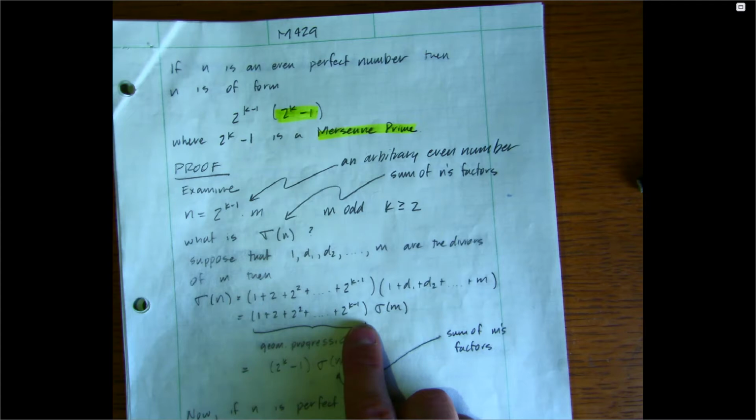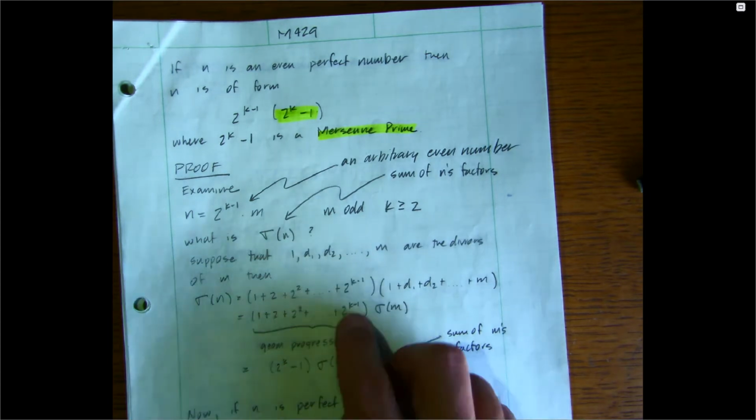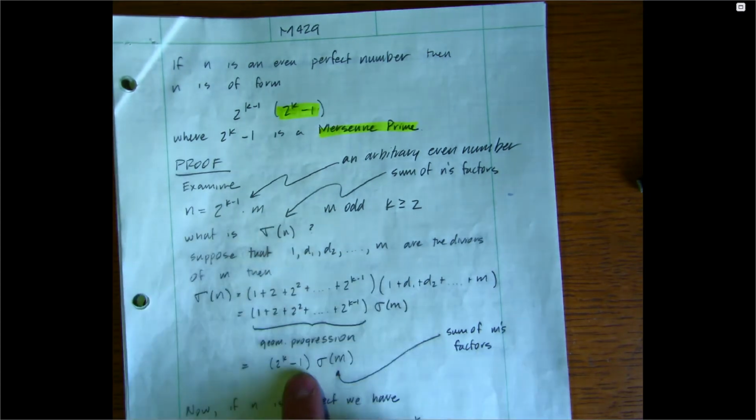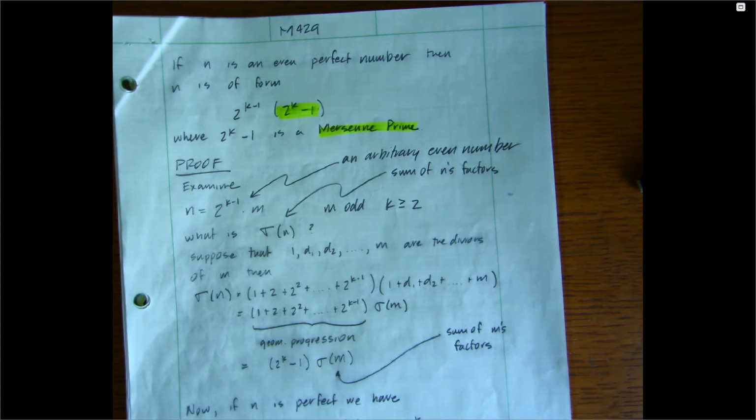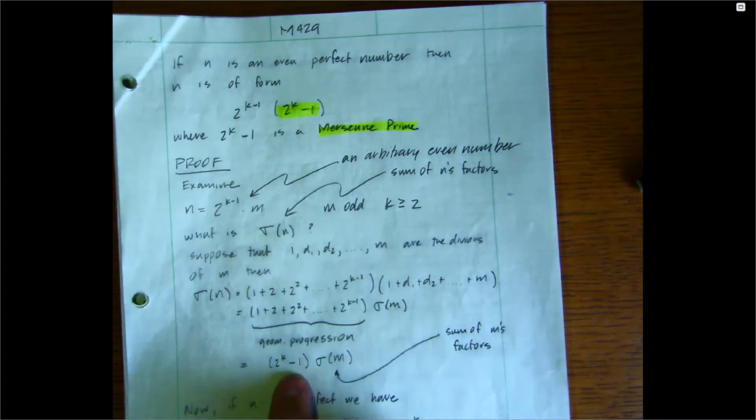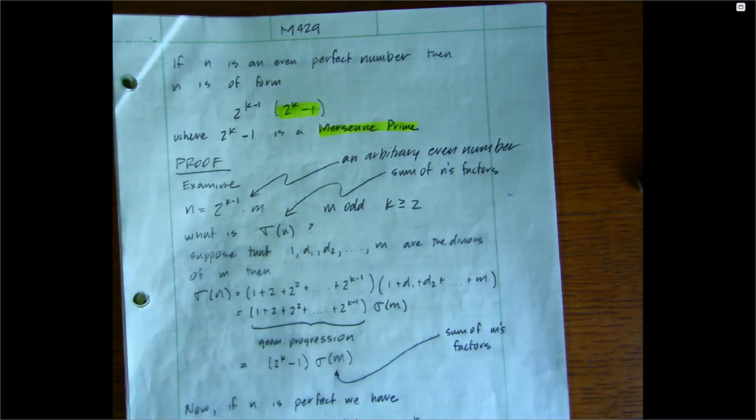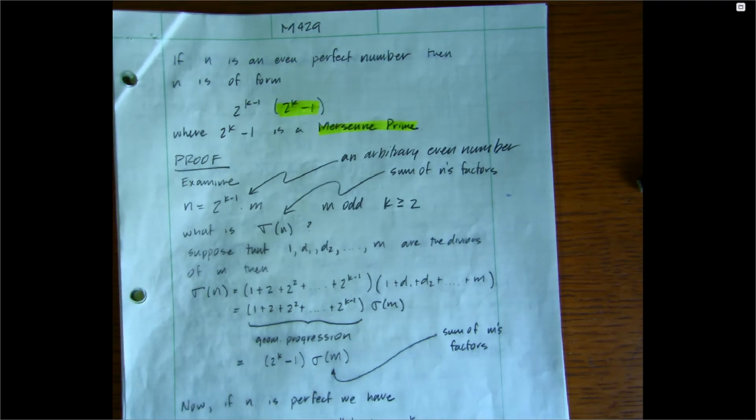And the first is a geometric progression. We did this in class. The geometric progression can be simplified to 2 raised to the k minus 1, times sigma of m, which is the sum of m's factors, right?